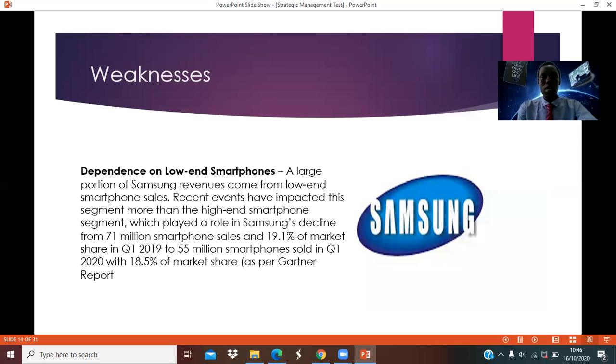We are also looking at the dependence on low-end smartphones as a major weakness. We see a large portion of Samsung revenues come from low-end smartphone sales. So this is a weakness.